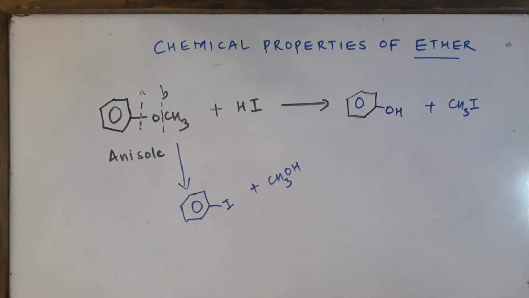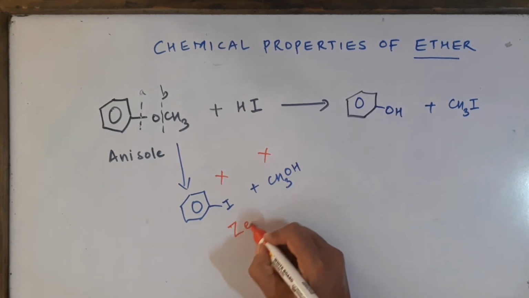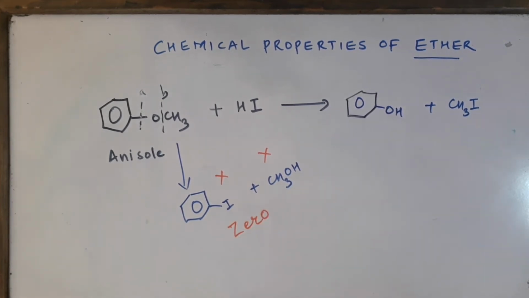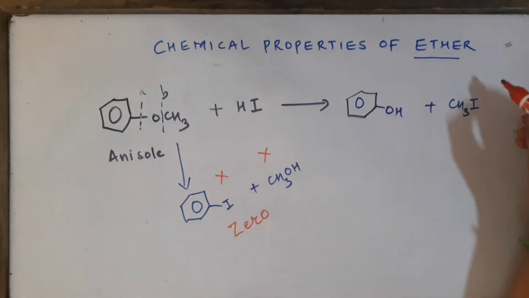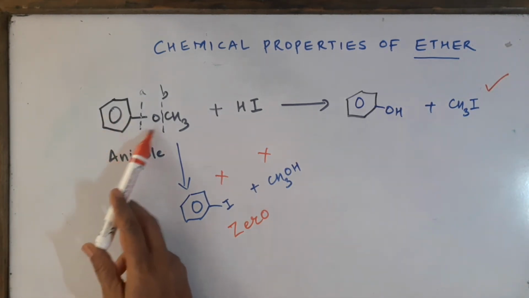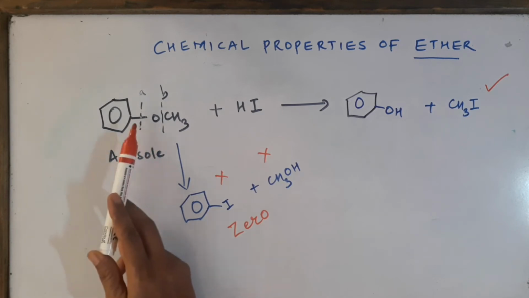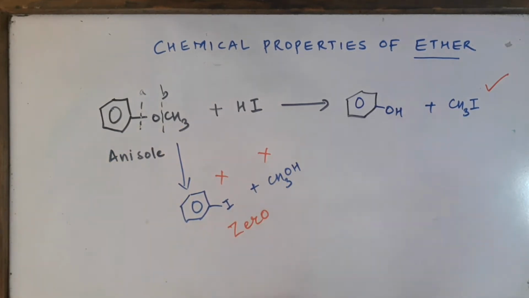That way some children might do, and this is going to be your wrong answer and will give you these many marks in the exam. So this is your right answer. So please remember that whenever benzene is attached with oxygen, the bond is not going to break, and we will always get phenol as one of the products.